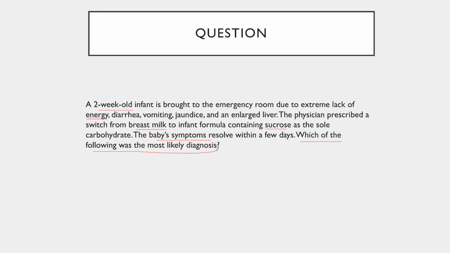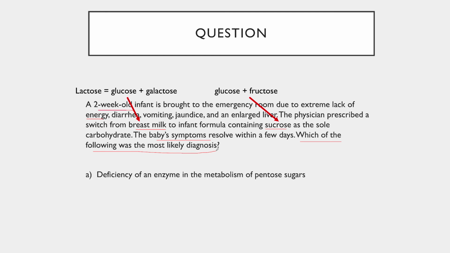The first is, what is sucrose? And sucrose, we know, is made of glucose and fructose. And breast milk, on the other hand, is primarily composed of lactose, which is glucose and galactose. So now let's look at our answer choices. First, a deficiency of an enzyme in the metabolism of pentose sugars. Pentose sugars, or 5-carbon sugars, are used in nucleotide synthesis. They're not primarily oxidized for energy, so it's unlikely that this would be the root cause of our symptoms.